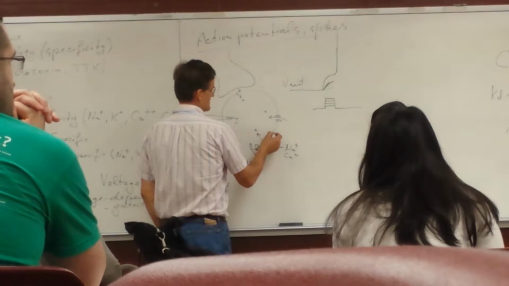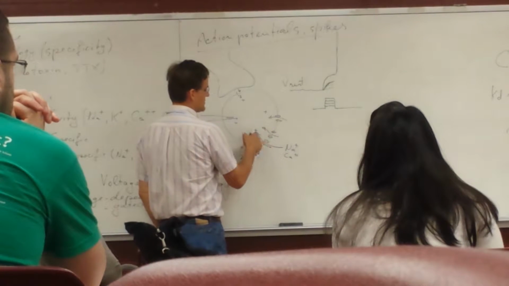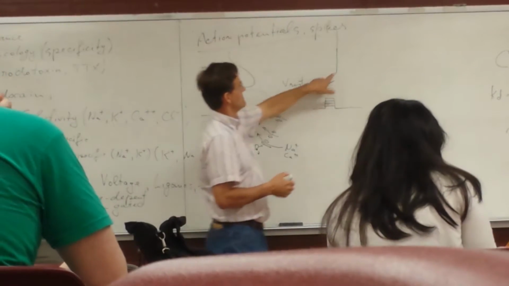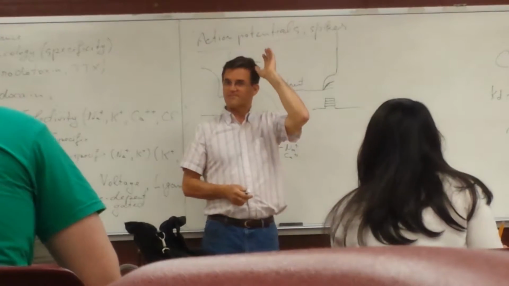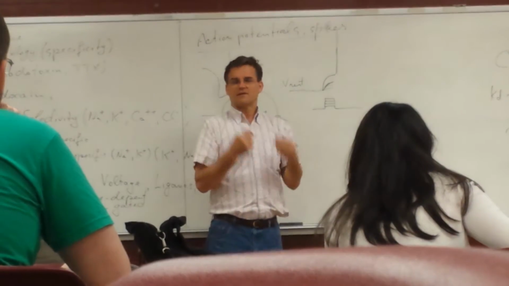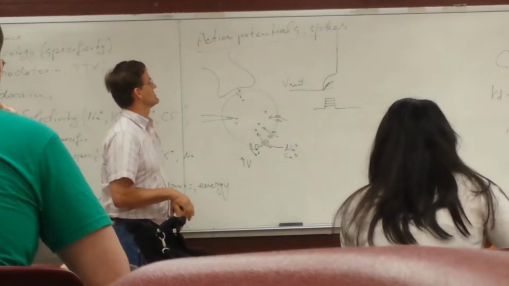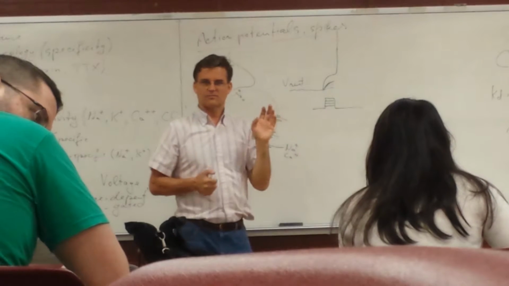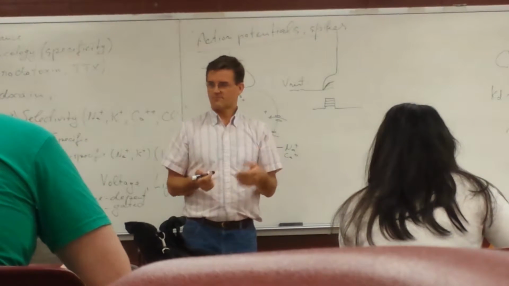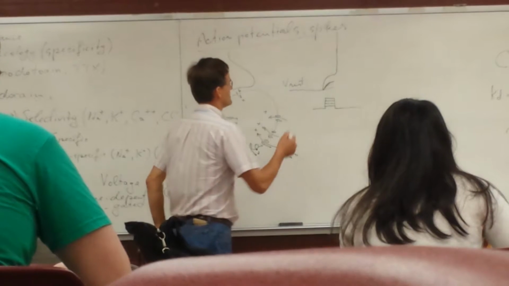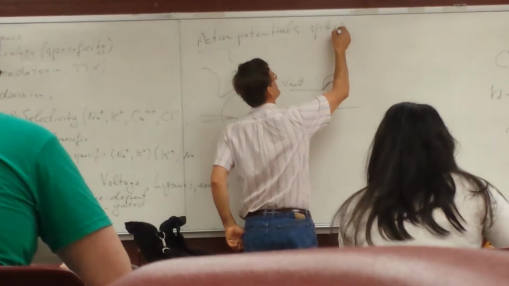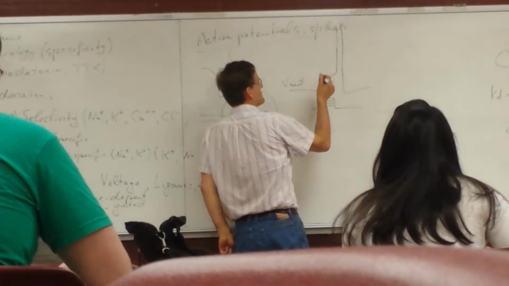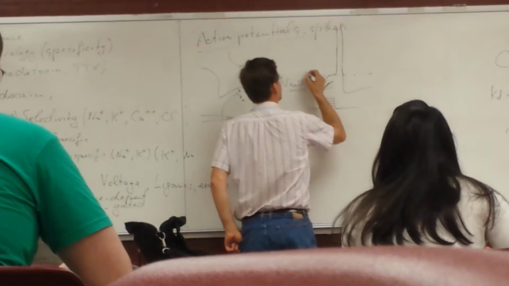So as the voltage increases, more of these open. And this voltage keeps growing and now shoots up on its own, if you like. That's why we call them action potentials, because this word action refers to the fact that these things all of a sudden can do it by themselves. It's a regenerative process. Okay. Now the interesting thing is that these action potentials then terminate by themselves as well. We can talk about that later. But they have this property of having a threshold.